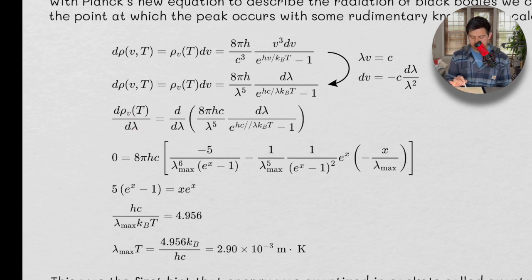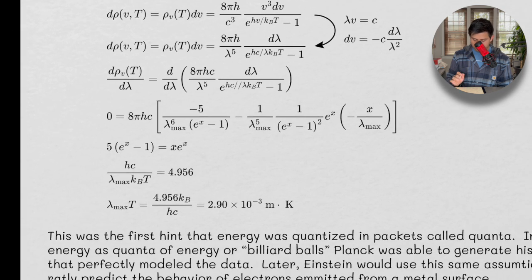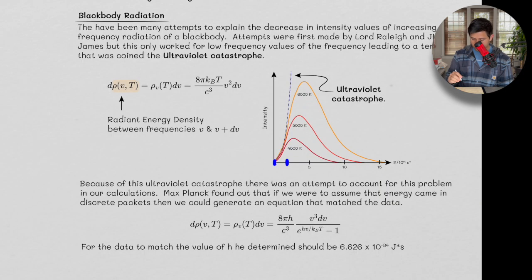Or take the derivative, right? So we're taking the derivative of both sides, right? So taking the derivative of this with respect to lambda here, taking the derivative of this with respect to lambda right here. All right, so when we take the derivative, a lot of these guys are constants. And we're going to set the derivative to 0 because, again, the goal here is to understand what this peak value is, right?